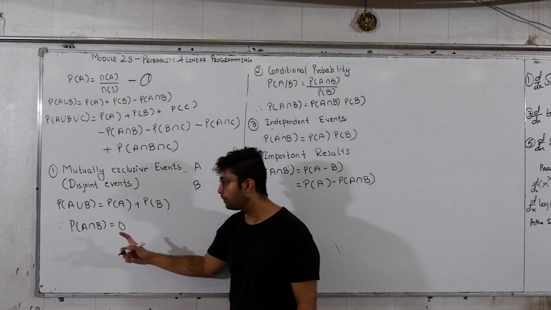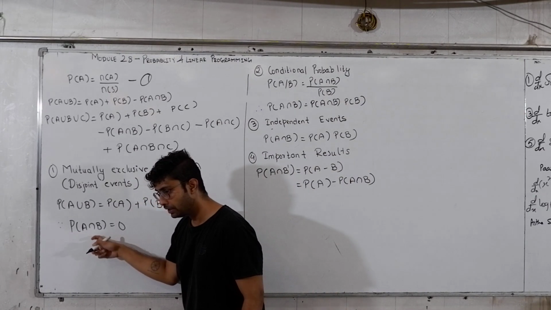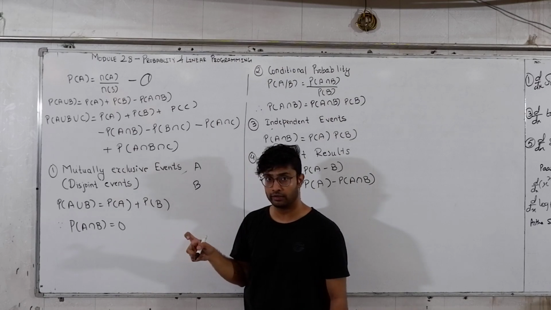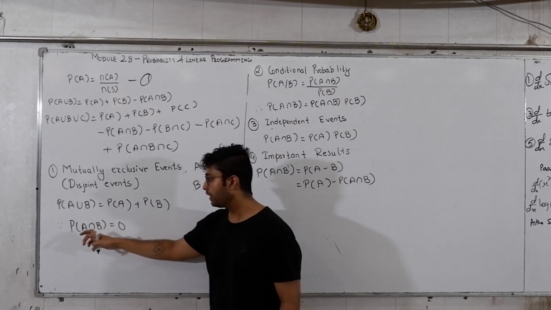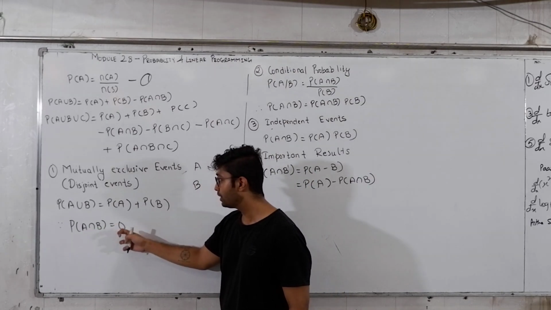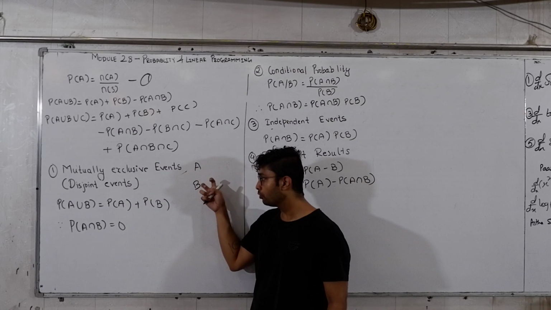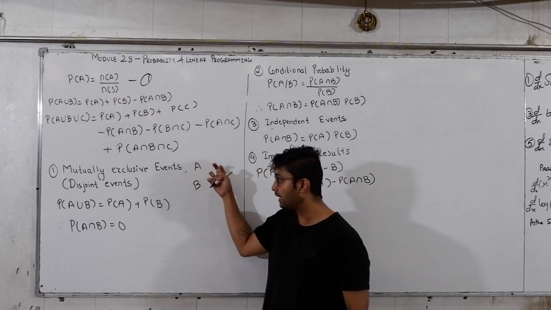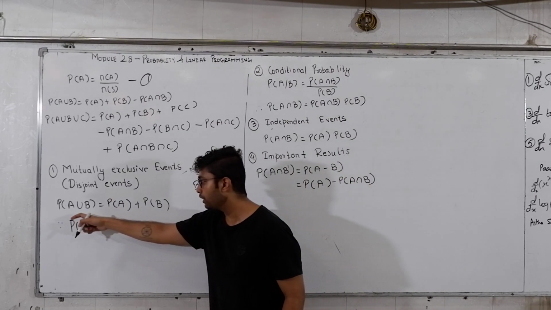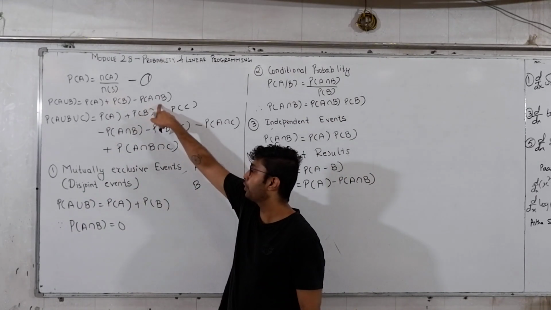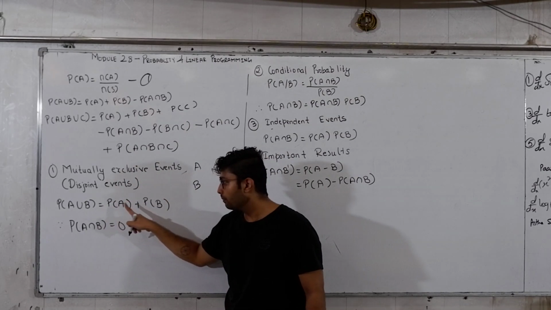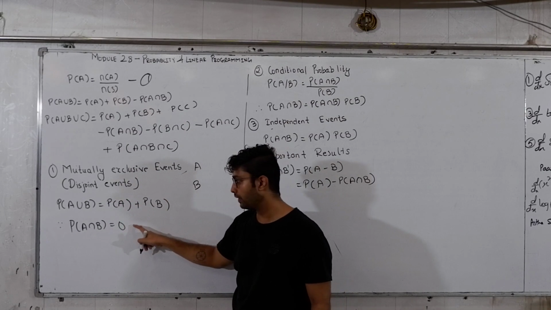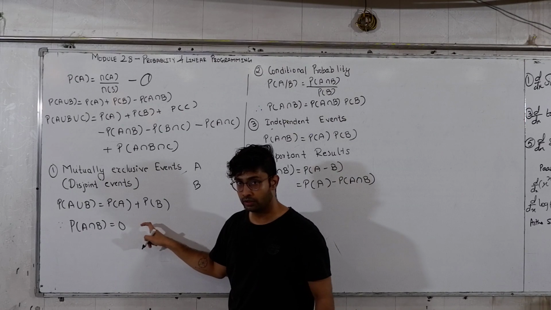That means P of A intersection B is equal to 0. Okay, P of A intersection B is equal to 0. This means there is nothing, no element, common between A and B. So P of A union B, from this point of view, becomes P of A plus P of B, because P of A intersection B is 0.